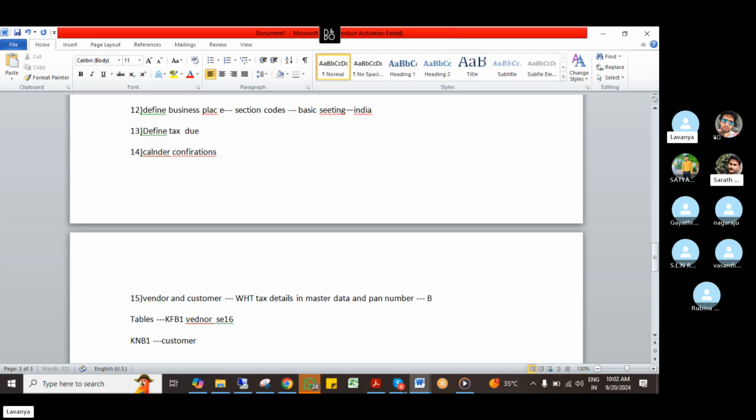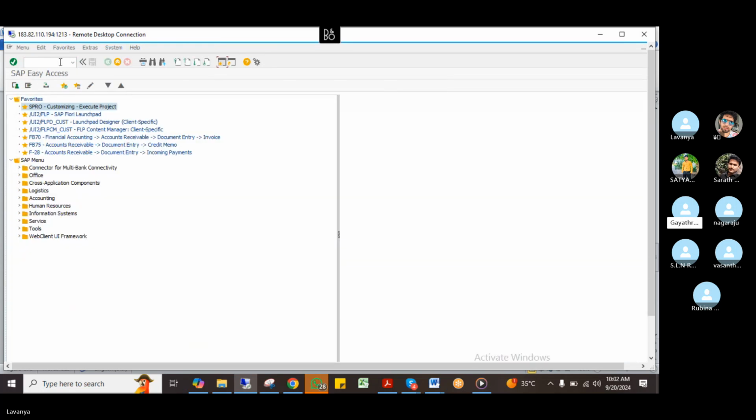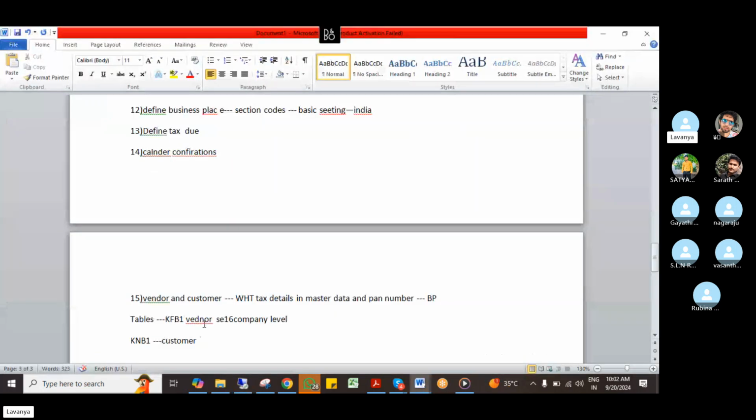That is the business part. LFA1, LFB1. This is related to the company code level. I'll show you the company code level only. For vendor, it's LFB1. Same table for both vendor and customer at company code level. This is master data level, vendor and customer master data only, right?